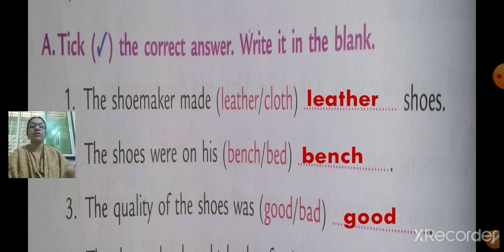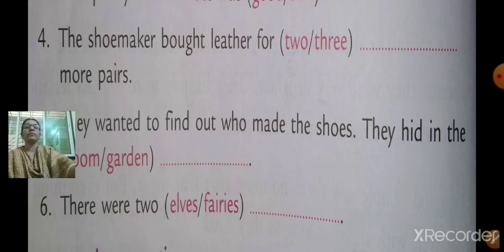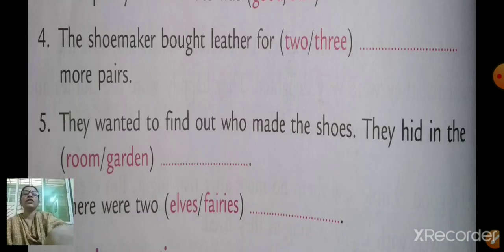The first one is the shoemaker made leather shoes. You have to tick on leather. Number 2, the shoes were on his bench. So, tick on bench. Number 3, the quality of the shoes was good. So, put a tick on good in the bracket. Done? We'll go to the next one. Now, see the next question.